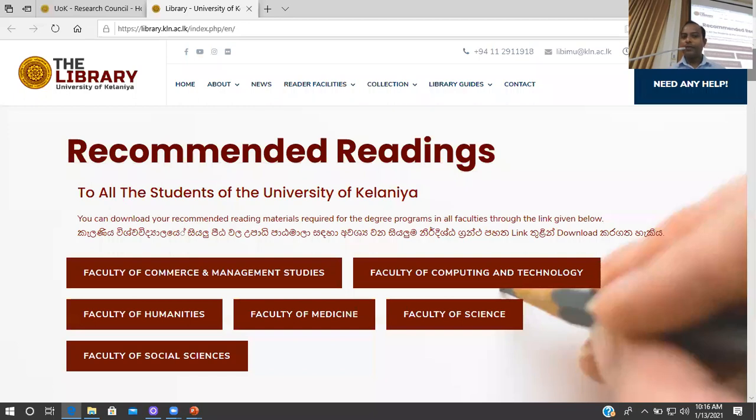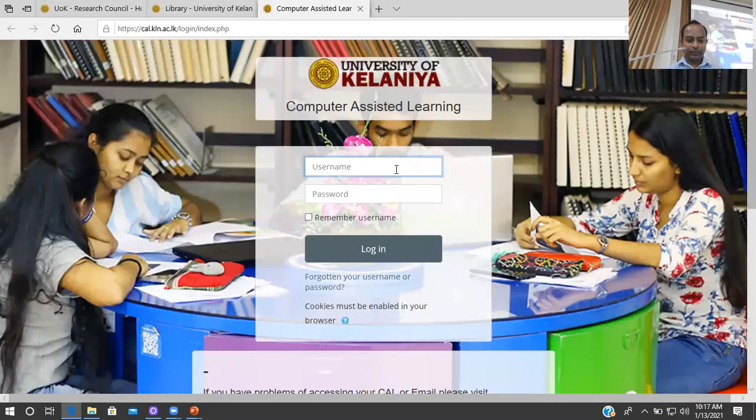So we keep these interfaces changing frequently, I mean updating frequently. Now the priority is given to the recommended readings because this is a heavily used area by the students. Now for an example, if I show with my own faculty, because I don't have access to the science faculty CAL.